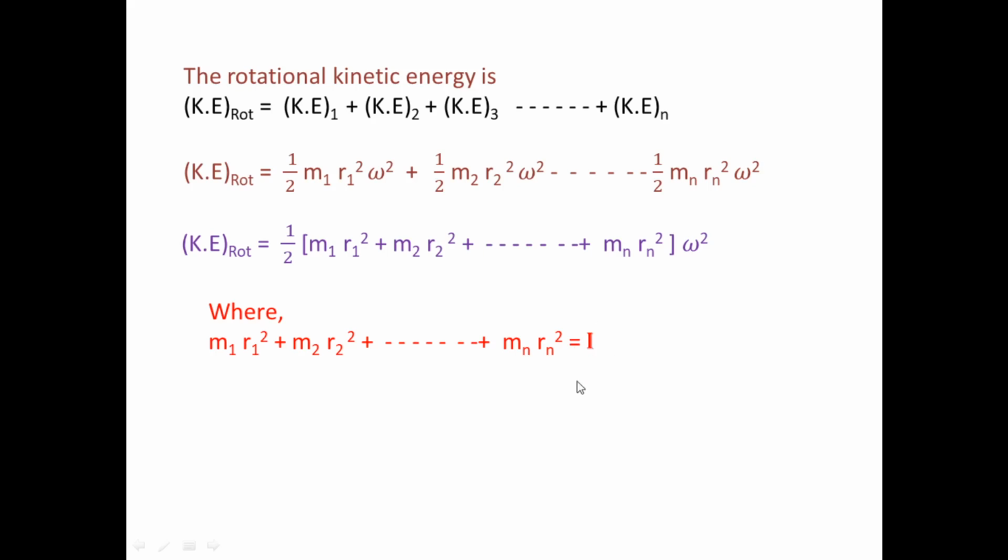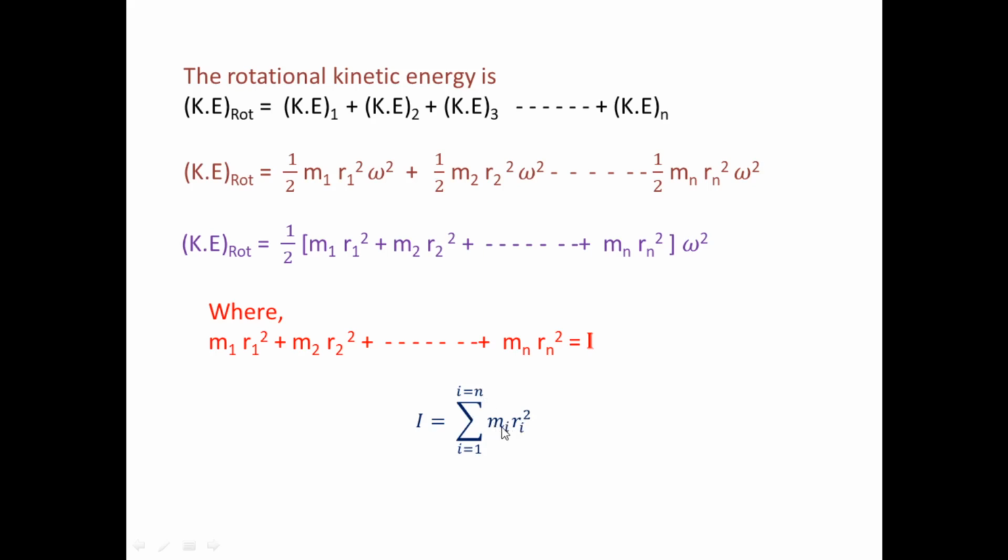This total term we can write using the summation expression: the moment of inertia is equal to the summation, i equal to 1 to n, of mi ri square.